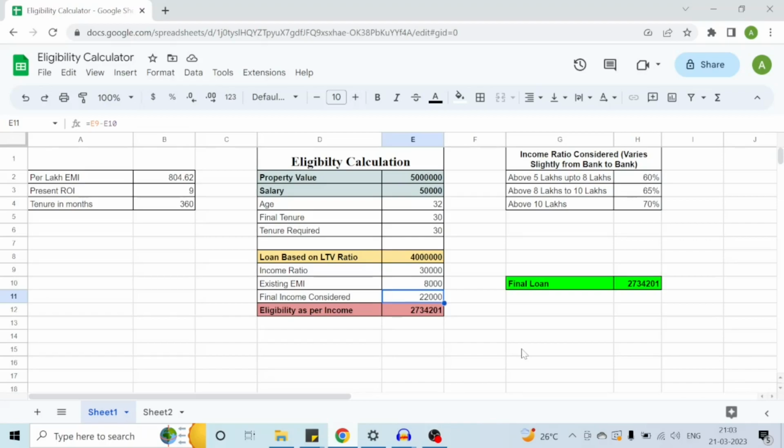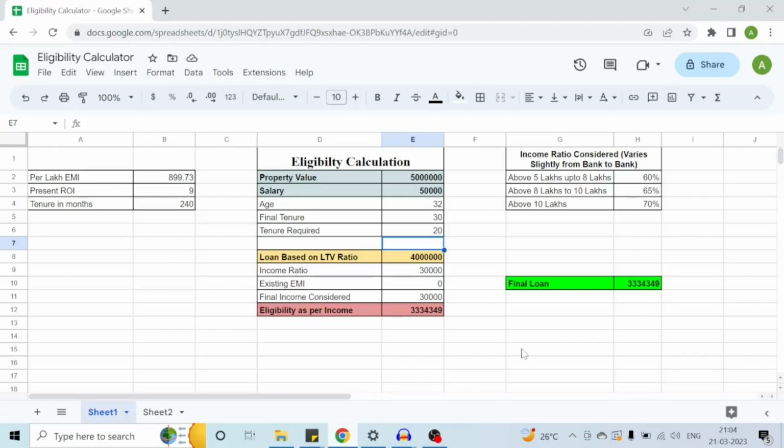In this case itself, let us make the existing EMI as 0 and let me reduce the tenure and see how it affects it. Let me cut it down to say 20 years. Here you can see that when the tenure is reduced, the loan eligibility has come down from 37 lakhs to 33 lakhs. As I told you earlier, the loan eligibility depends on property value, income, as well as the tenure. As soon as you reduce the tenure, because income is slightly on the lower side, the eligibility also comes down.